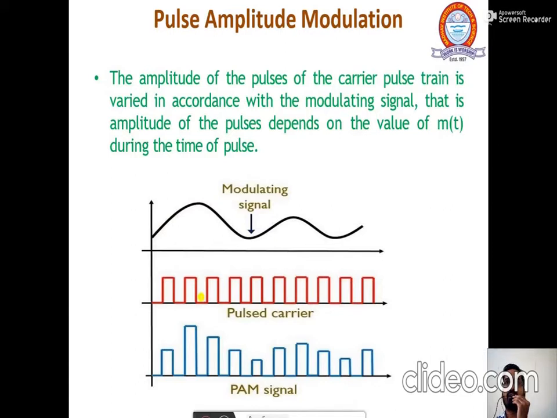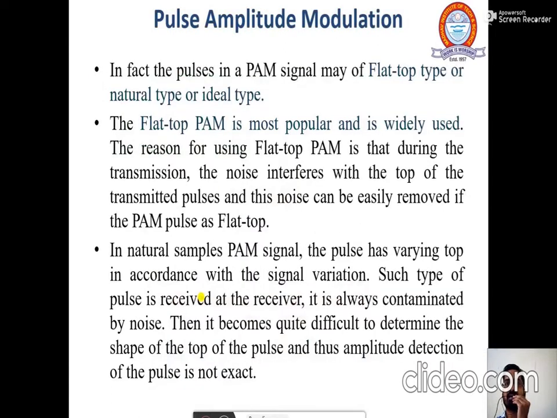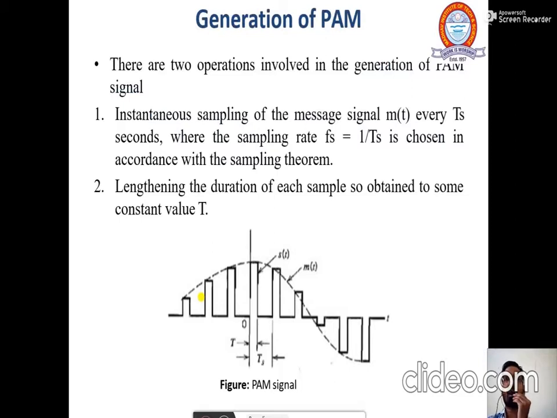This example is of flat top pulse amplitude modulation. If it is not flat top, then the shape will be like this. The shape will be the same as this, but only the pulse will be there. So in that case, we do not know what type of carrier pulse top it would be. Therefore, we would like to use flat top sampling in general cases.